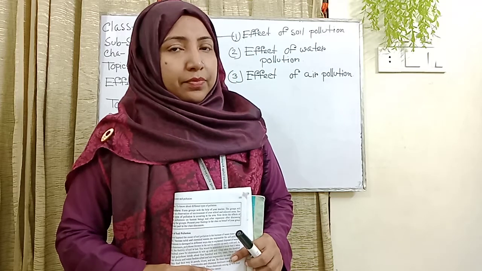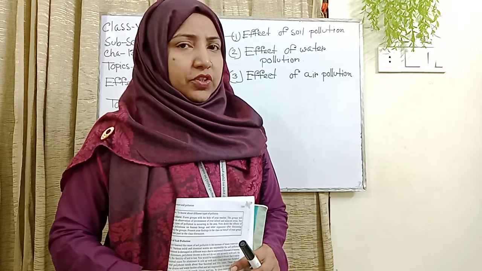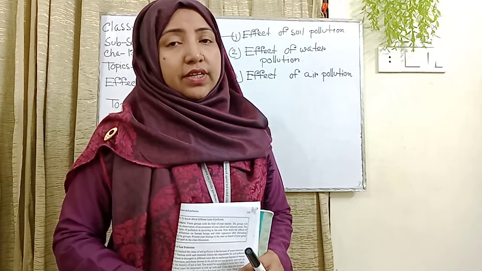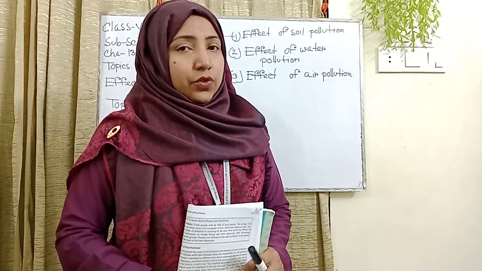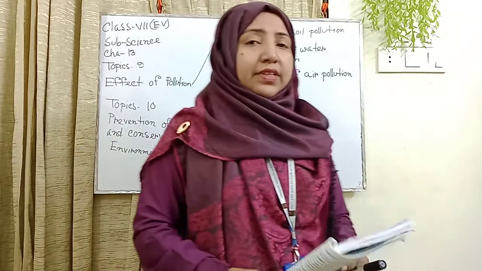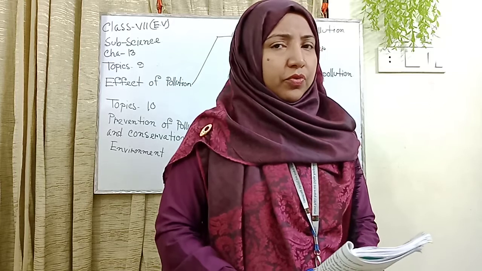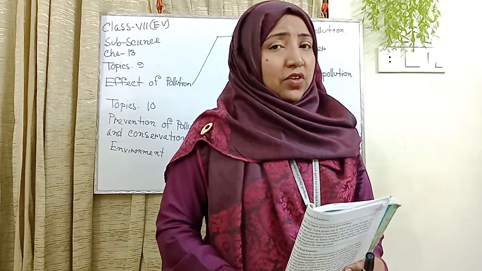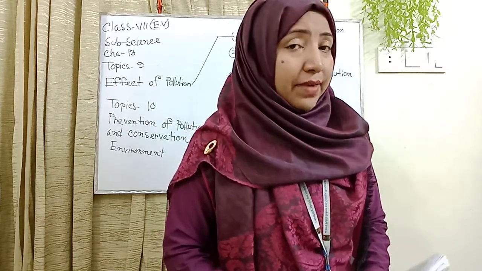In the previous class, I just explained about pollution. There are basically three types of pollution: soil pollution, air pollution and water pollution. In this class, I am going to start our new topic, the effect of pollution, basically global warming. This structure also explains how global warming can affect the environment.